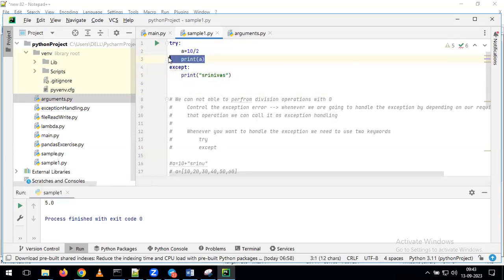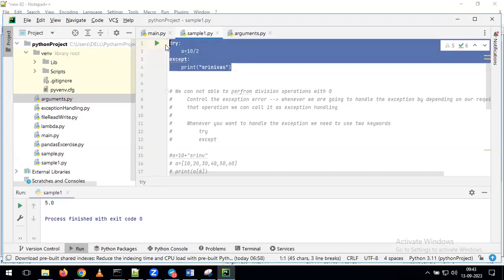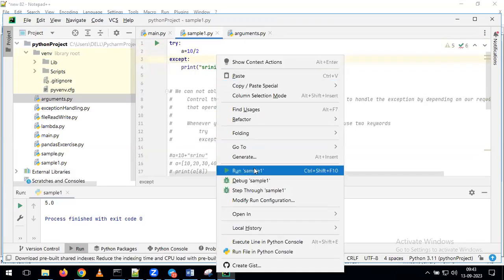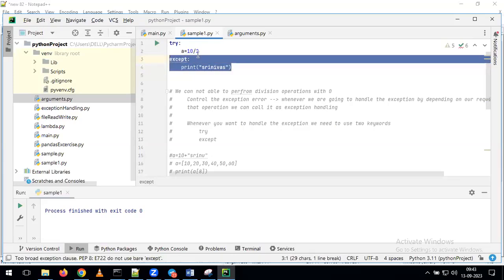Now, in the same way, tell me what will happen. Any guesses? I gave the try block, I gave the except block. If I run this one, what will happen? No response. Print Srinivas. See here. Your program will run, but is it giving any kind of output? No. What's the reason? It ran a equal to 10 by 2, but after that you haven't given any statement like print of a. For that reason, it is not giving any output. At the same time, it is not going to this block at all because there is no error. For that reason, it gave blank.